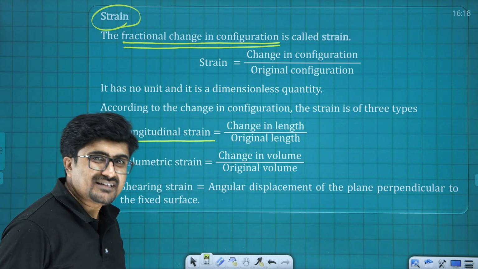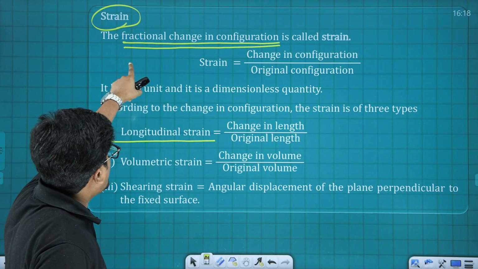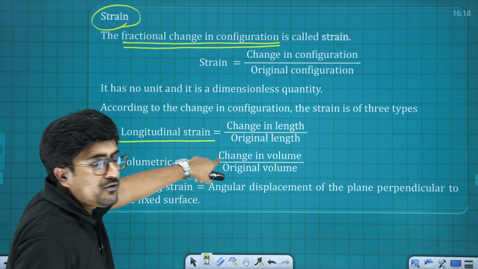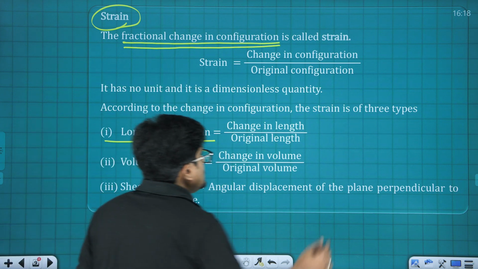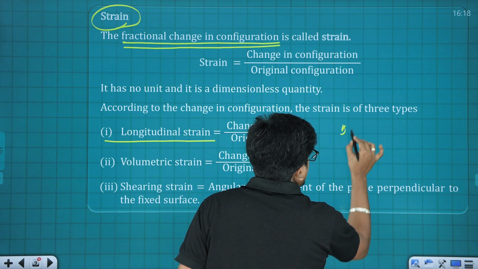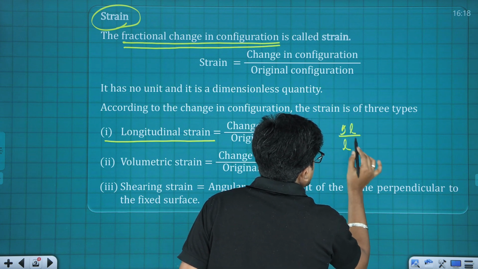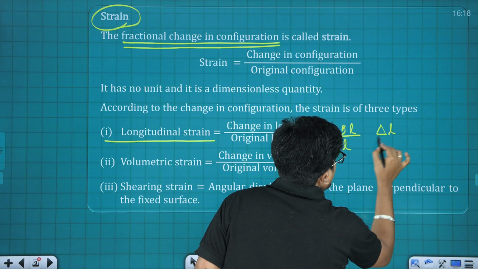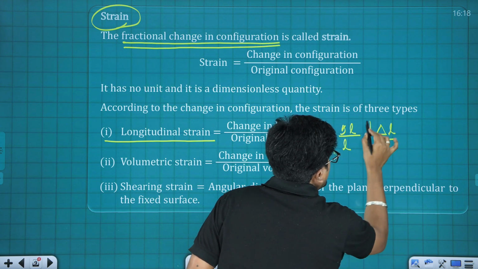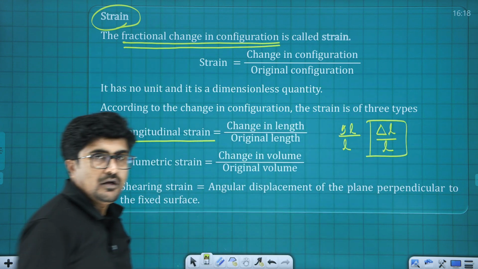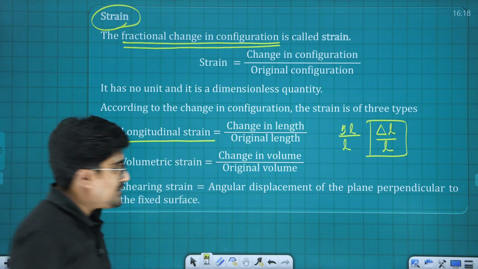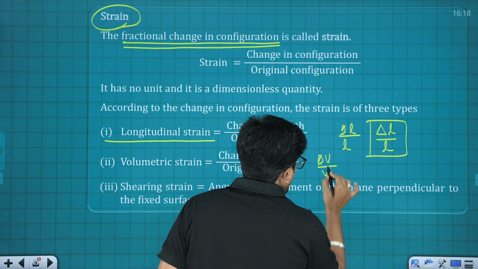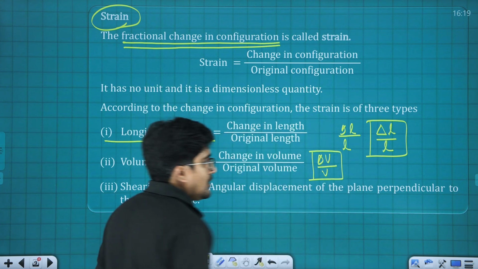The first thing coming is longitudinal strain. The definition itself says fractional change, so longitudinal strain is change in length upon original length. Don't get confused, here this is delta L, change in length upon original length. Next is volumetric strain, that is change in volume upon original volume.